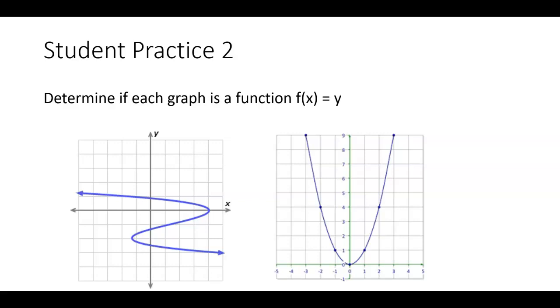All right, Denise, what do you think about the first one? Yes or no? No. The answer is no, it's not a function because if I draw a vertical line there, it touches it 3 times. So for this value of x, matter of fact, let me draw it a little bit differently. If I draw a line right here, that's where x equals 1, right? For that value of x, there are 3 different y values. So that input is giving me way too many outputs to be considered a function. Each input should only have 1 output. So the answer is no, it fails the vertical line test.